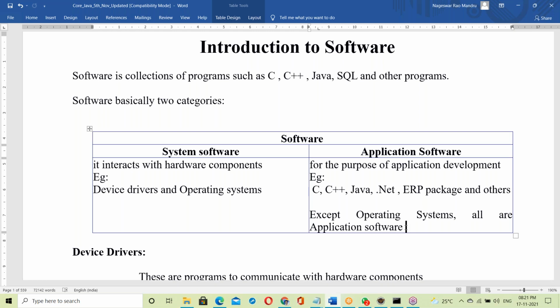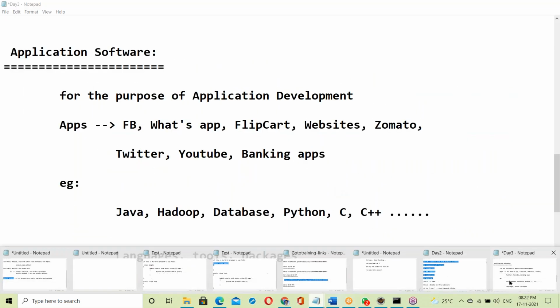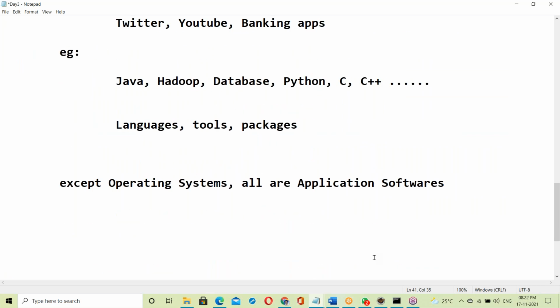Device drivers we are not using separately; the device drivers are part of the OS. I'm just considering them as part of the OS. We are not using them here; the OS internally uses device drivers. We are not going to use any device directly. So except OS, all are called application software.